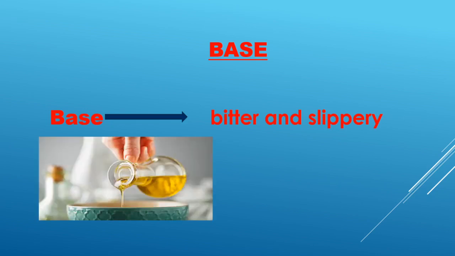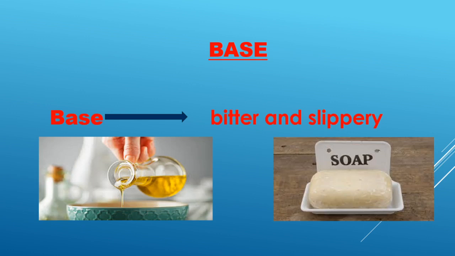Example we can take of oil. And for slippery, the day-to-day soaps which we utilize are the best example. It slips very easily when we hold it in our wet hands. So, bases are the substances which are bitter in taste and slippery in nature.